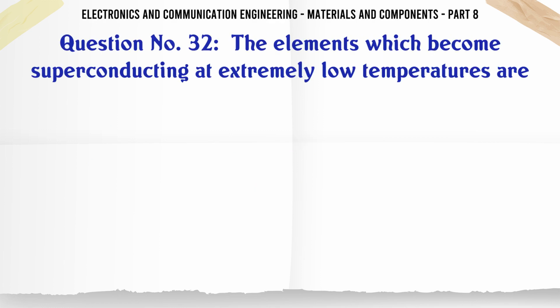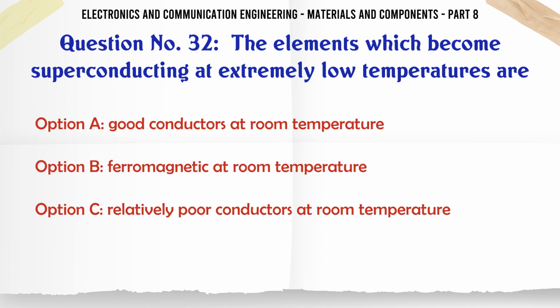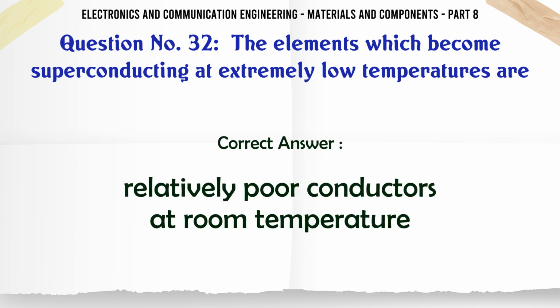The elements which become superconducting at extremely low temperatures are A. Good conductors at room temperature. B. Ferromagnetic at room temperature. C. Relatively poor conductors at room temperature. D. Insulators at room temperature. The correct answer is relatively poor conductors at room temperature.